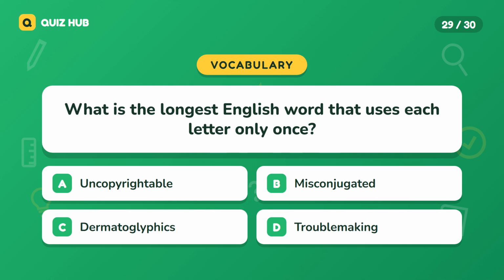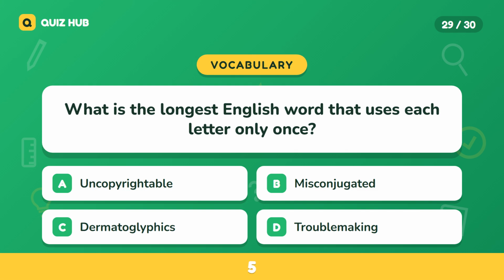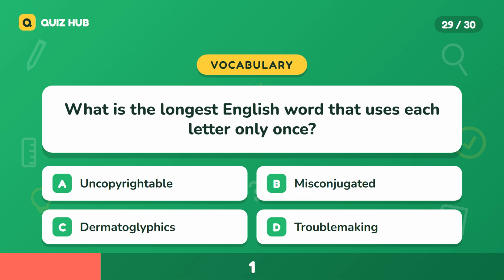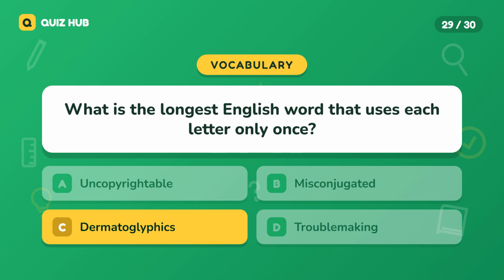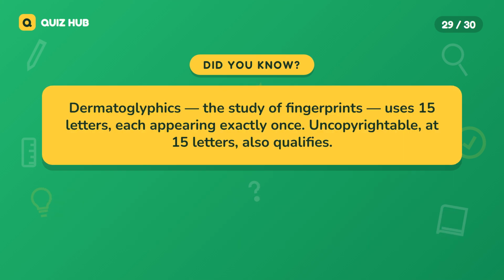Question 29. What is the longest English word that uses each letter only once? A. Uncopyrightable. B. Misconjugated. C. Dermatoglyphics. D. Troublemaking. The correct answer is dermatoglyphics. Dermatoglyphics, the study of fingerprints, uses 15 letters, each appearing exactly once. Uncopyrightable, at 15 letters, also qualifies.